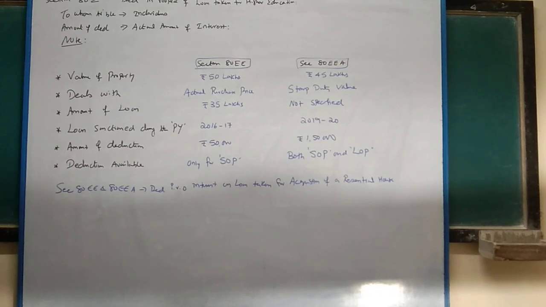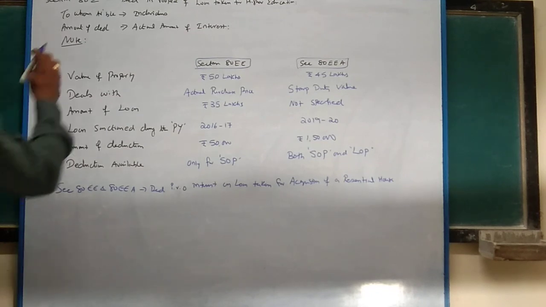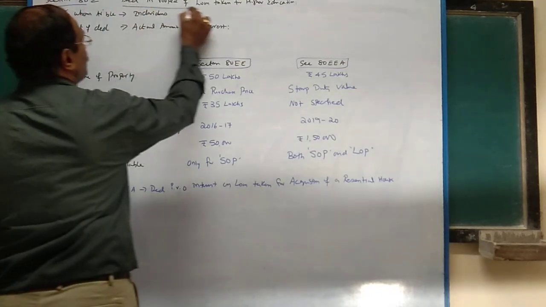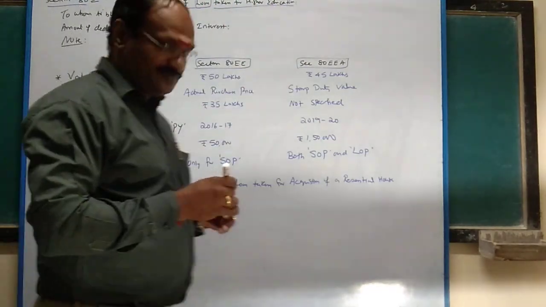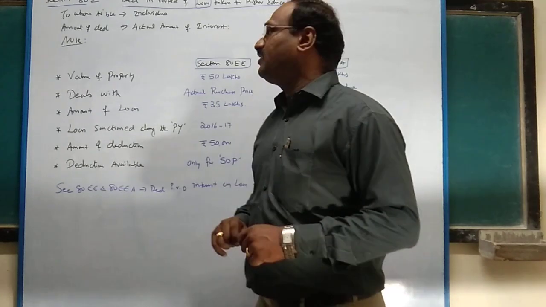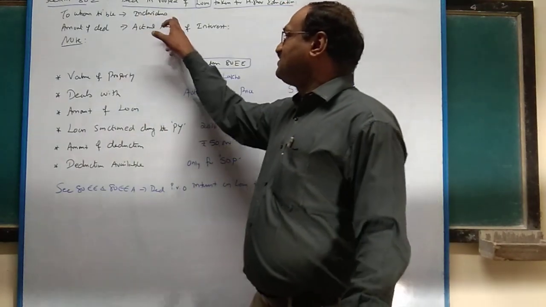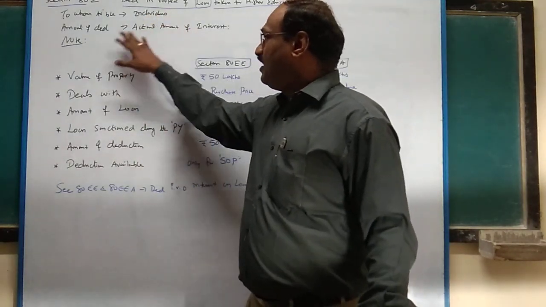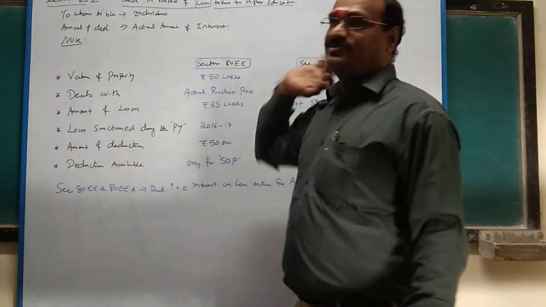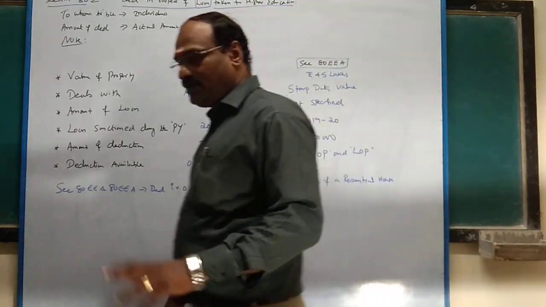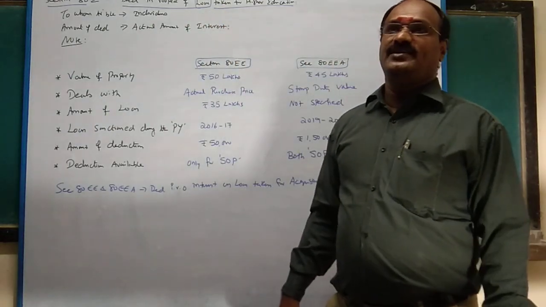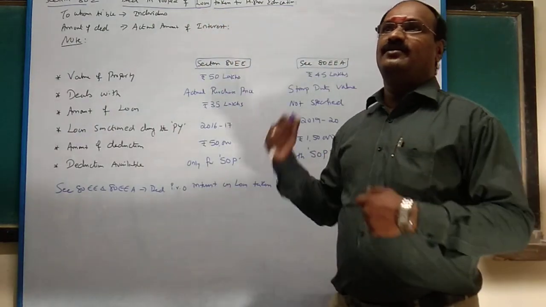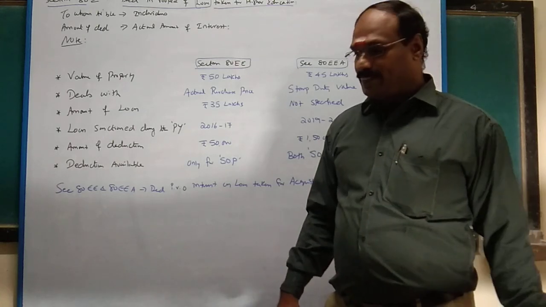Next, section 80E: deductions in respect of loan taken for higher education. Higher education. Okay. To whom applicable? Individuals. Amount of deduction: actual amount of interest. For example, say after completing your undergraduate, you are going to do, say, an MS in, say,